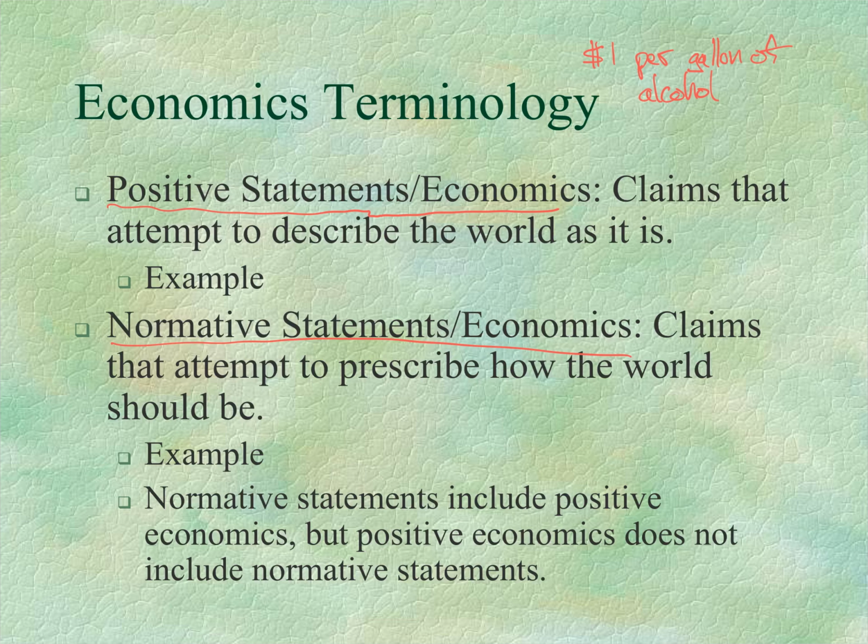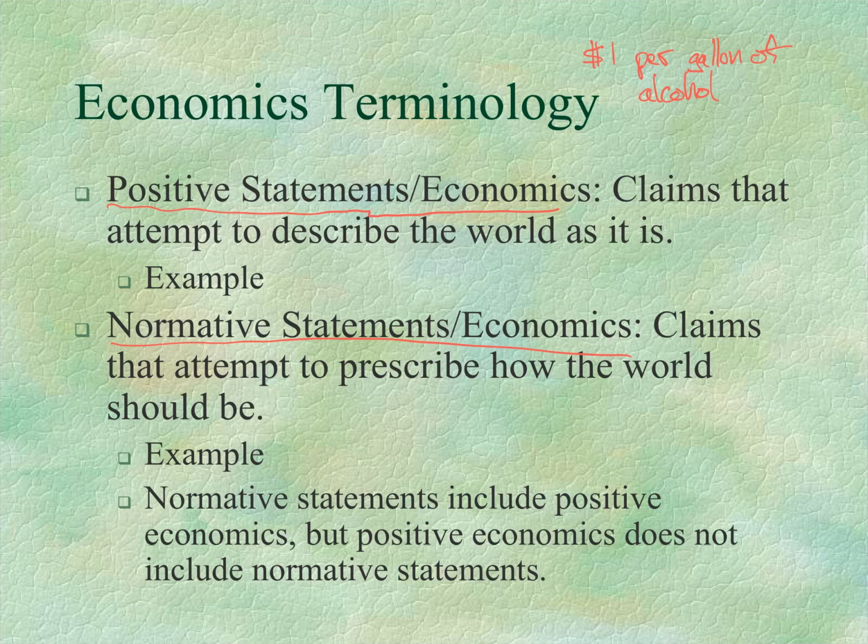We'll see later in the course that the actual price of the product does not go up by the full amount of the tax, that the amount the consumers spend goes up, and the amount the producers receive goes down. So actually, part of this tax will be borne by the buyers, part by the sellers. Positive economics would also be a claim about how this increased tax would reduce the consumption of alcohol. Beer consumption would go down by this amount, or wine consumption would go down by a certain amount.